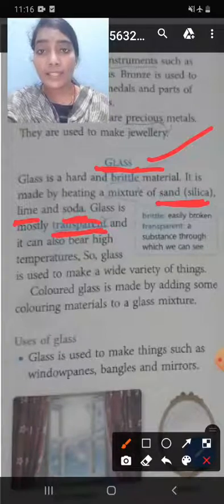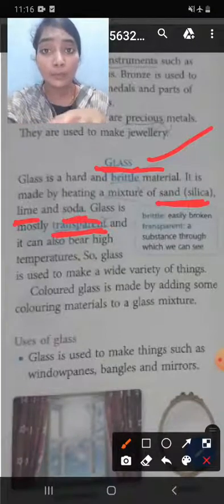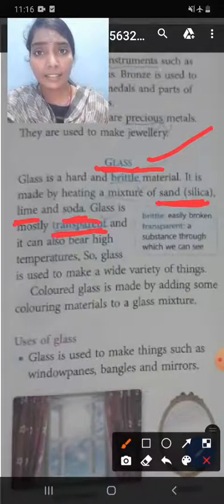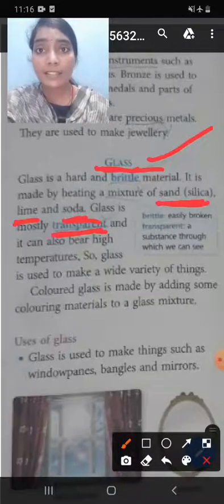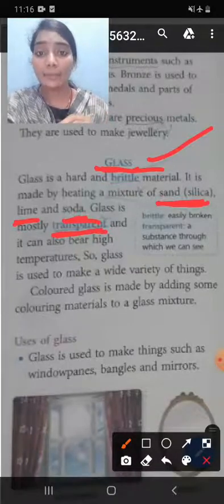Do you know some glass things are in color? How do they get color? Colored glass is made by adding some coloring materials to a glass mixture.